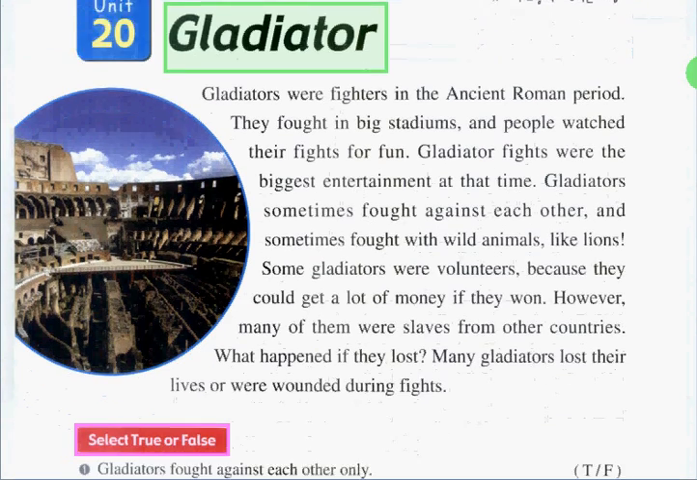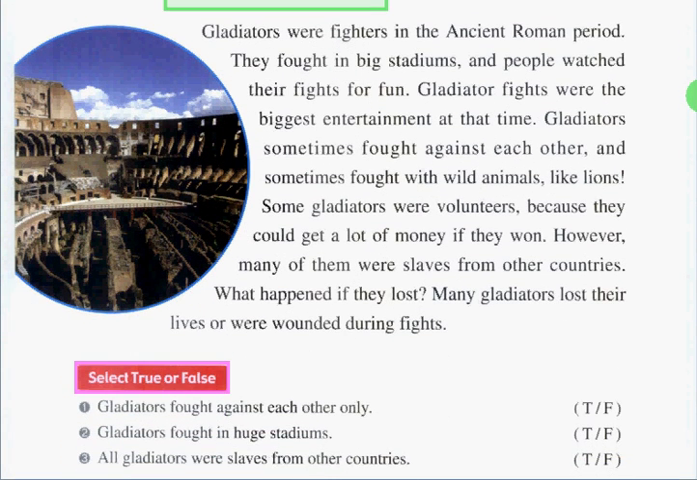Let's start on the first activity, which is select true or false. In this part, we will find out if the sentence is true or false. So let's start. Number 1. Gladiators fought against each other only. Is it true or false?